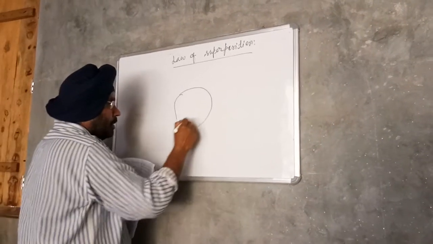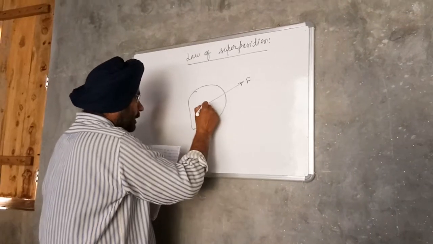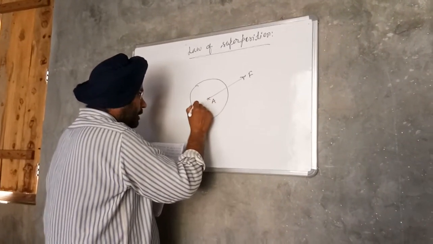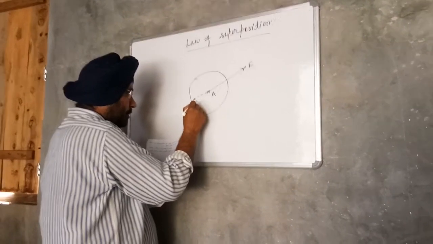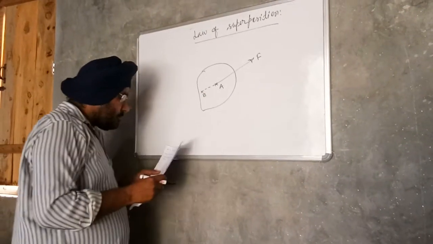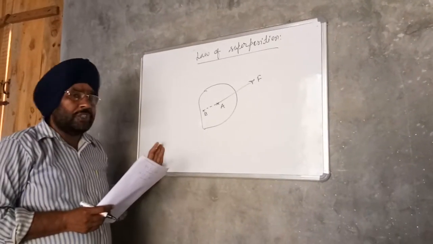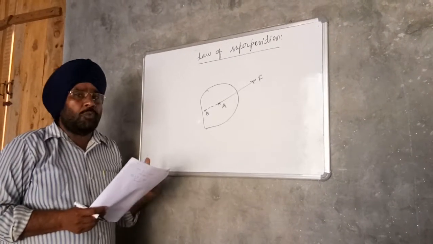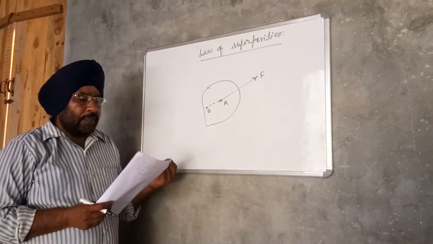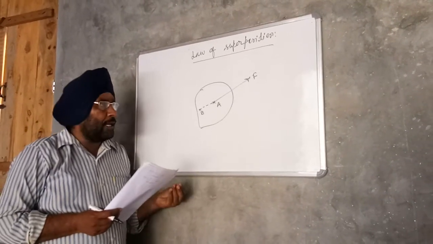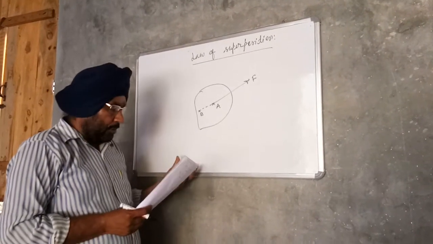Force F is acting at points A and B. So this law states that the action of a given system of forces on a rigid body will not be changed if we add or subtract from them another system of forces in equilibrium.